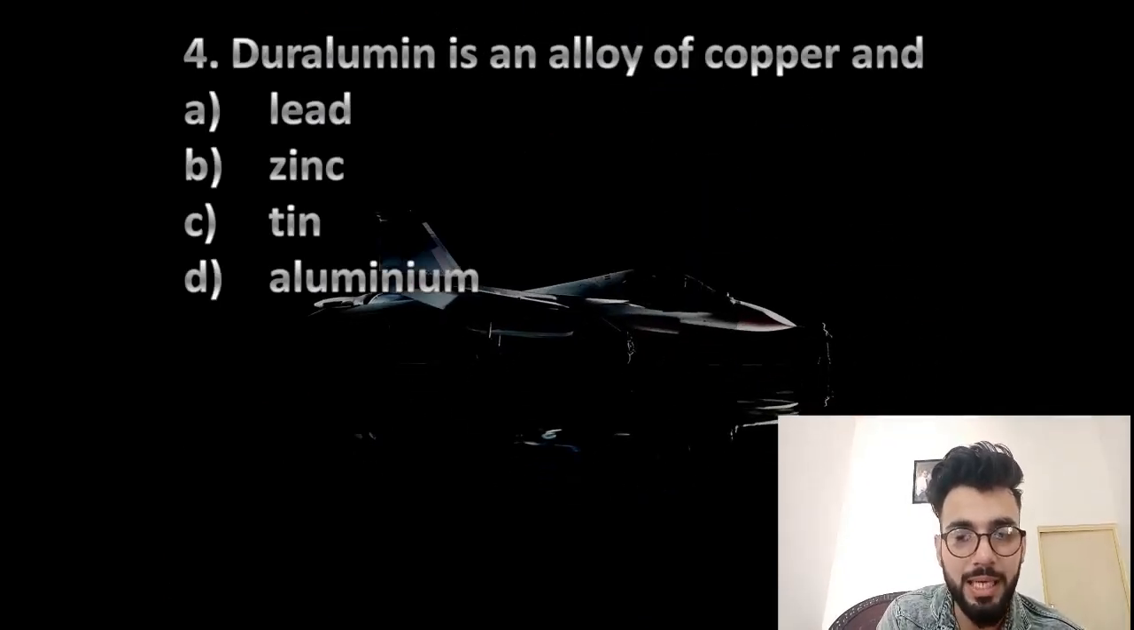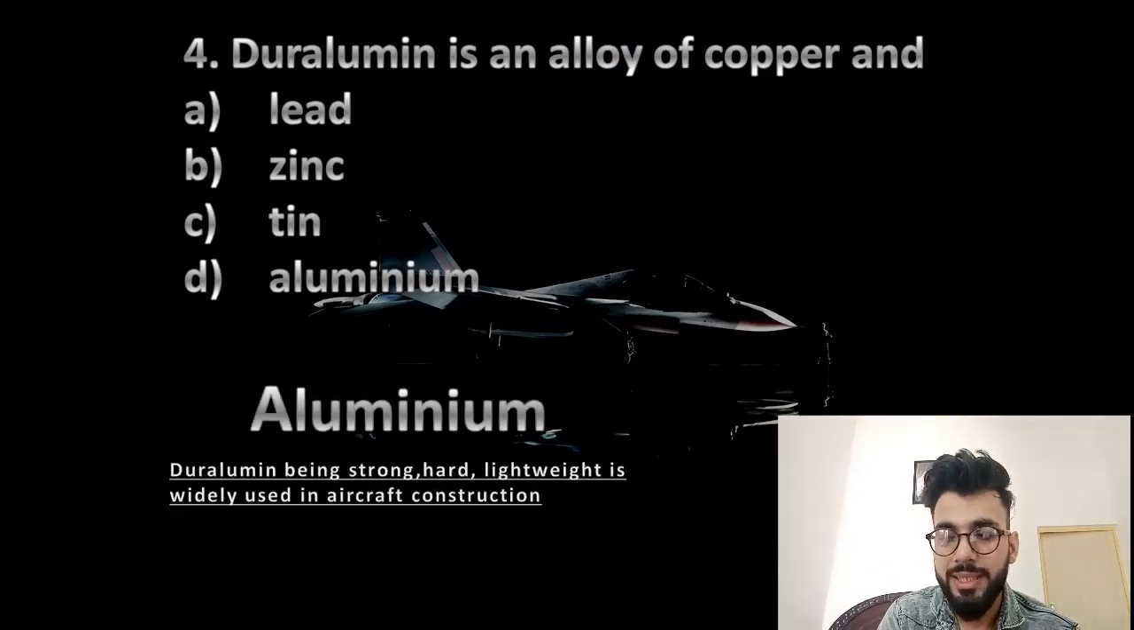Duralumin is an alloy of copper and which one of these? Lead, zinc, tin or aluminium? So the answer to this question is aluminium. If we talk about where it is used, duralumin being so strong, hard, and as it comprises aluminium and copper too, it is lightweight and therefore it is widely used in aircraft construction, like rockets and aeroplanes and so on. Let's move to a fifth question.